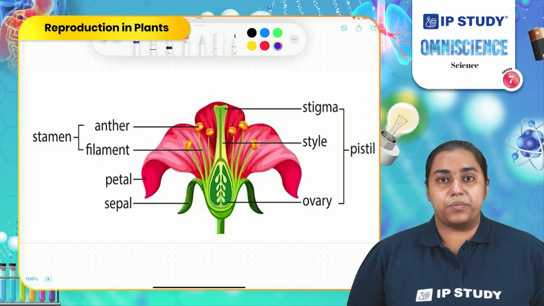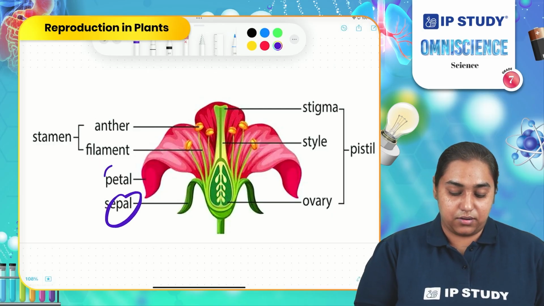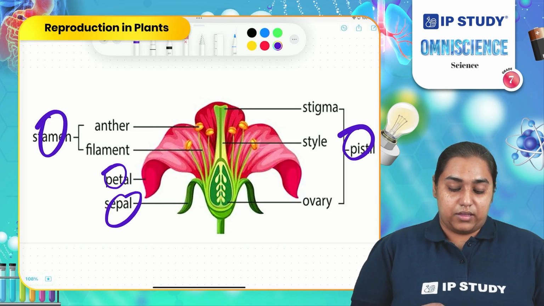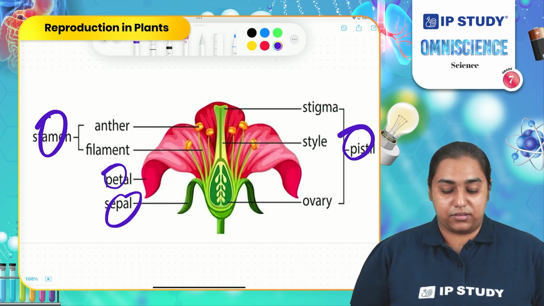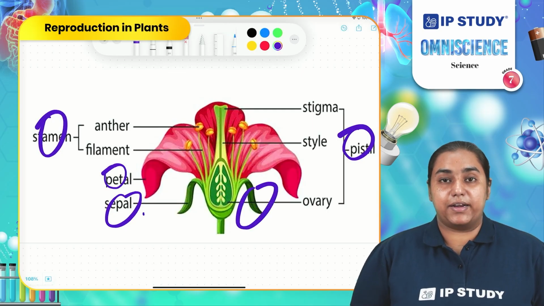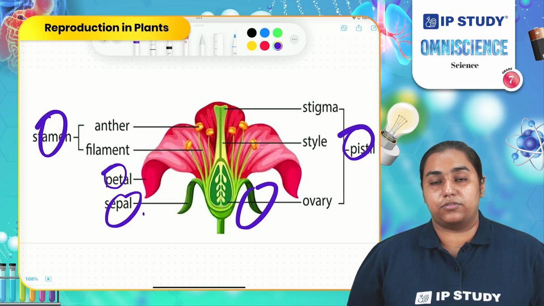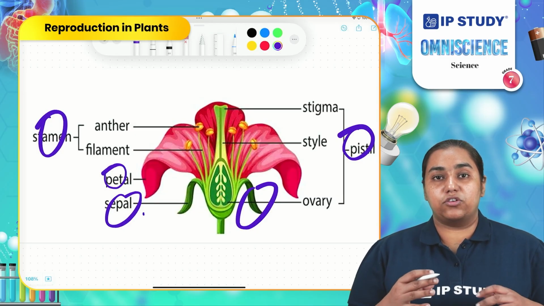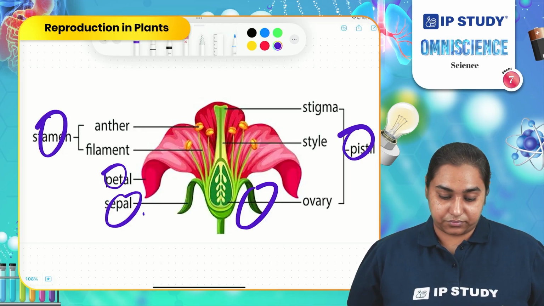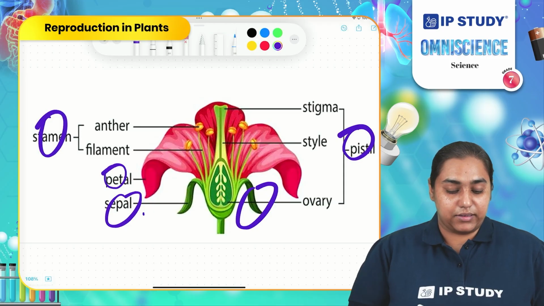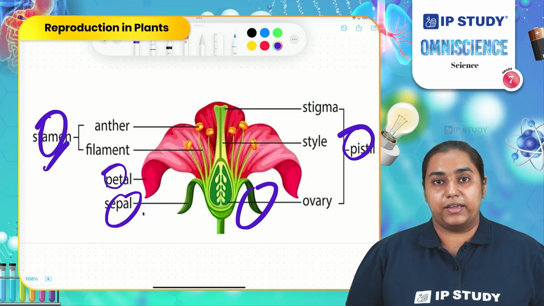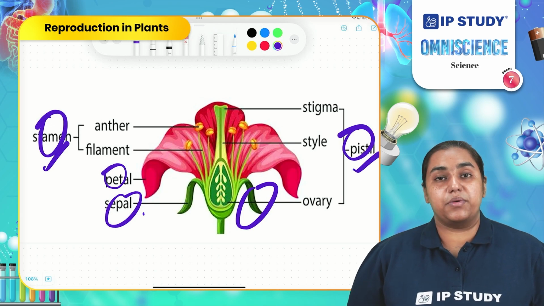A flower consists of four main parts: sepal, petals, stamen and pistil. The outermost portion of the flower is the sepal. It is greenish in color, followed by the inner portion which is the petal. Petal is the bright colorful portion of the flower. The portion by whose color we are usually attracted is the petal. After petal, there is stamen. Stamen is known as the male reproductive portion. It is the male organ in the flower. And then pistil, which is the female organ in the flower.